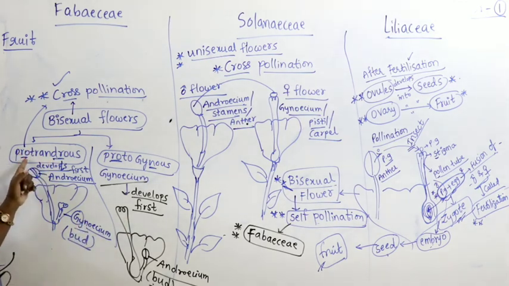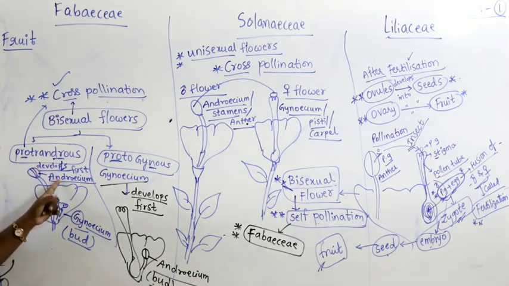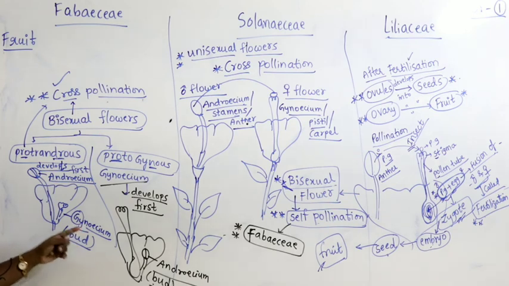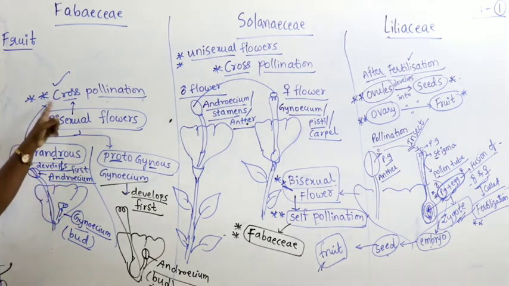Protandrous: prot means first, androus means androecium. So here the androecium develops and matures earlier than the gynoecium. No doubt it is bisexual, but still the gynoecium is in bud condition, so there is no chance to undergo self-pollination. So it preferably undergoes cross-pollination.